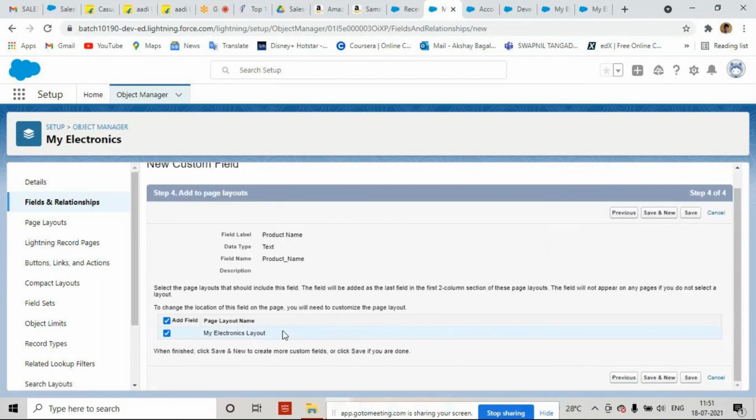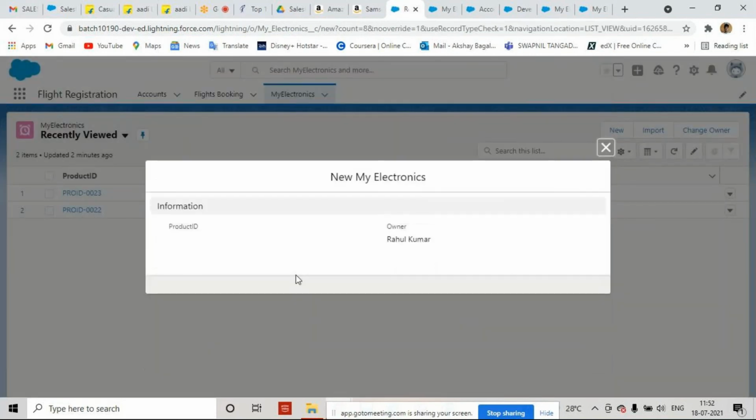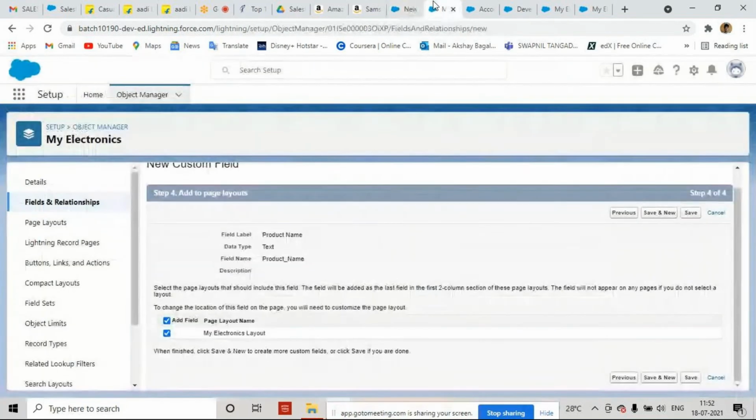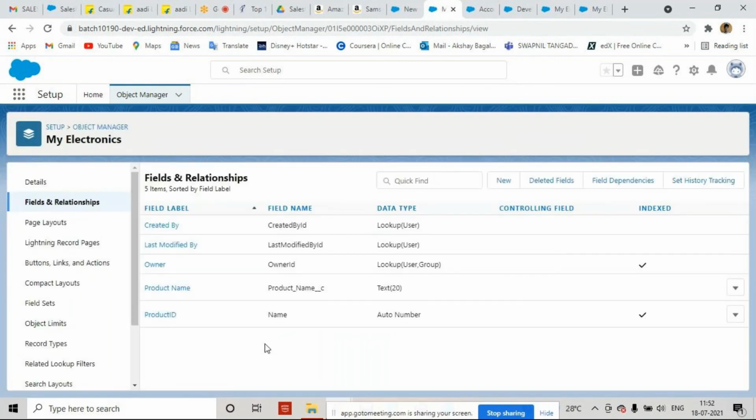And now it is the layout. This is known as the layout. It is saying that whatever field I am creating, I am adding that field to the layout. Okay, save it. The field is created. You can see product name. Product ID is created automatically at the time of object creation. Now the next field I have created is product name.